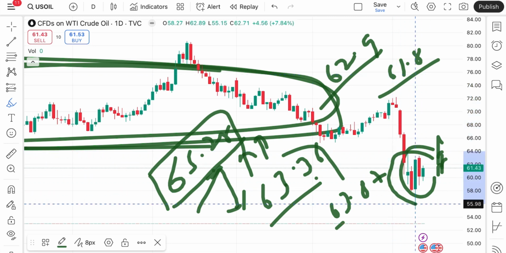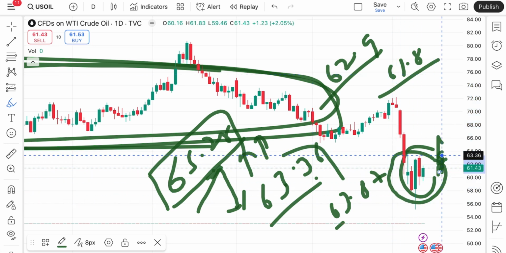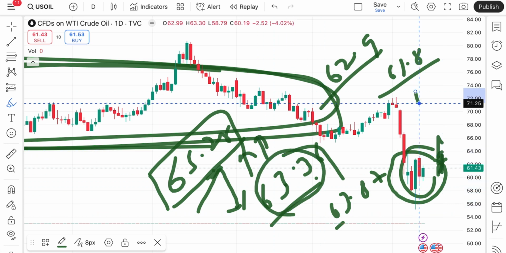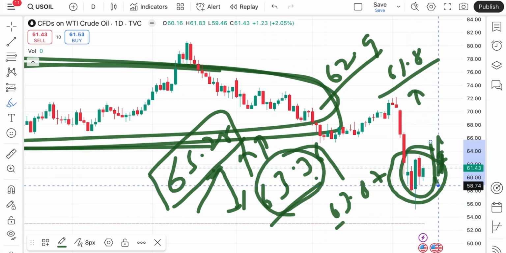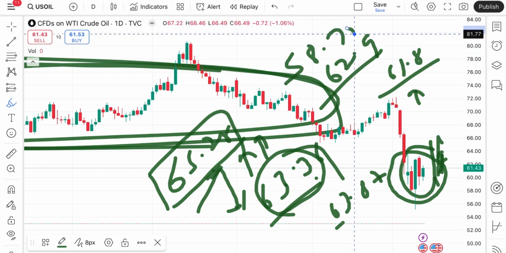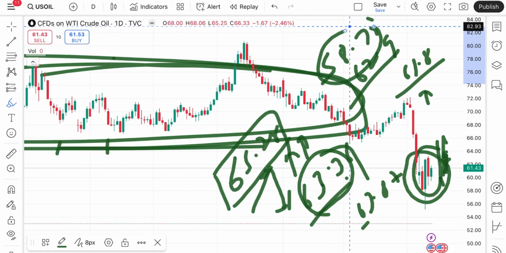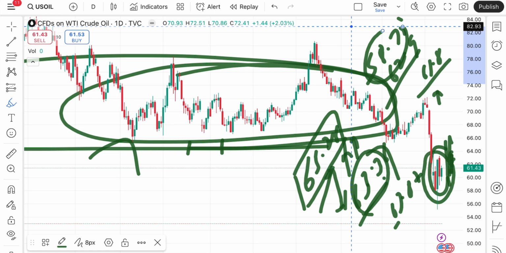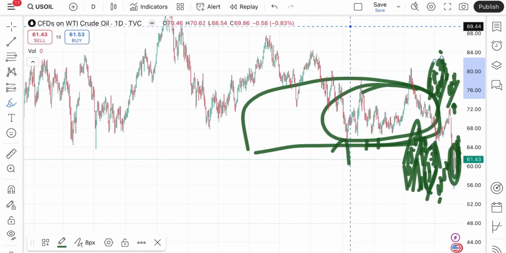So this is the zone, and you have to understand, as soon as the price starts sustaining above 63.36, a further high we can see. But if it starts falling below a level of around $58, we can see a further downfall after 58.79. What we have seen is that crude moves in zones mostly.